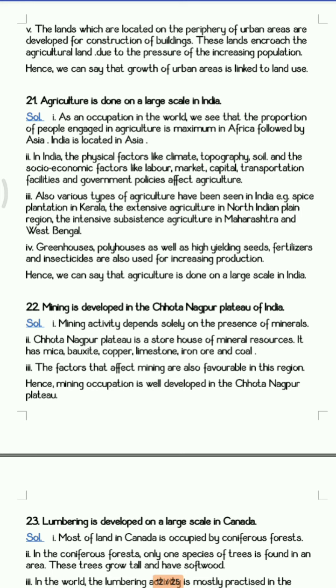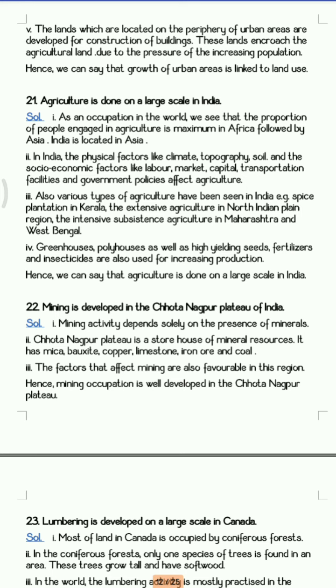Agriculture is done on the large scale in India. So we all know that India is an agrarian country. Since ancient time, maximum of the people are engaged in the agriculture. Now why is it so? Because there are some physical factors in India, or the topography or the climate of India, which is very much favorable for the occupation, that is agriculture. Many of the people since ancient times, they are very much engaged in this occupation, so that legacy is carried out through the next generation further.